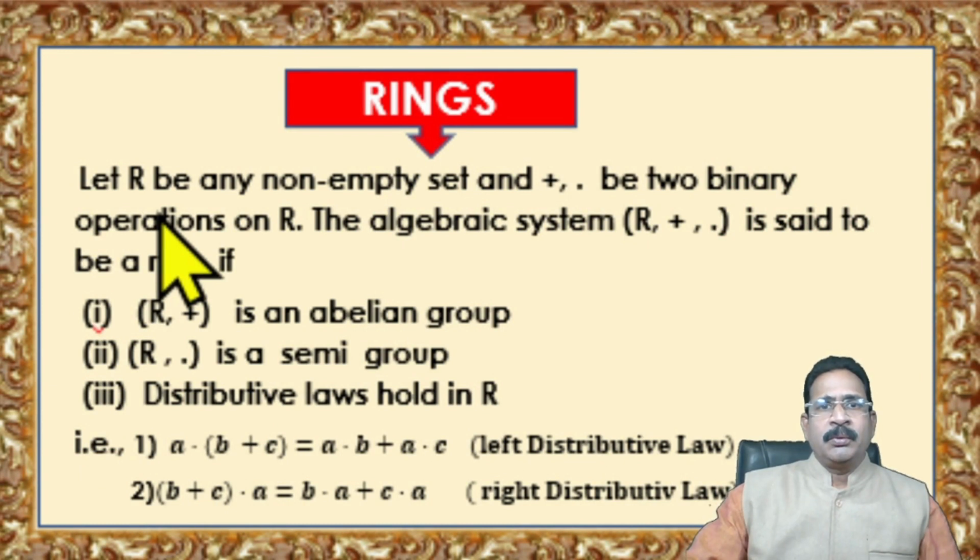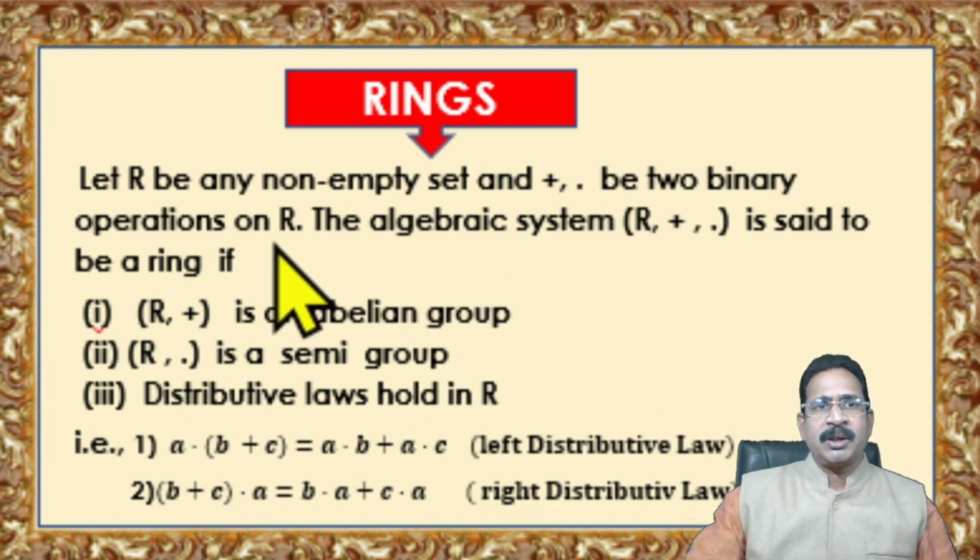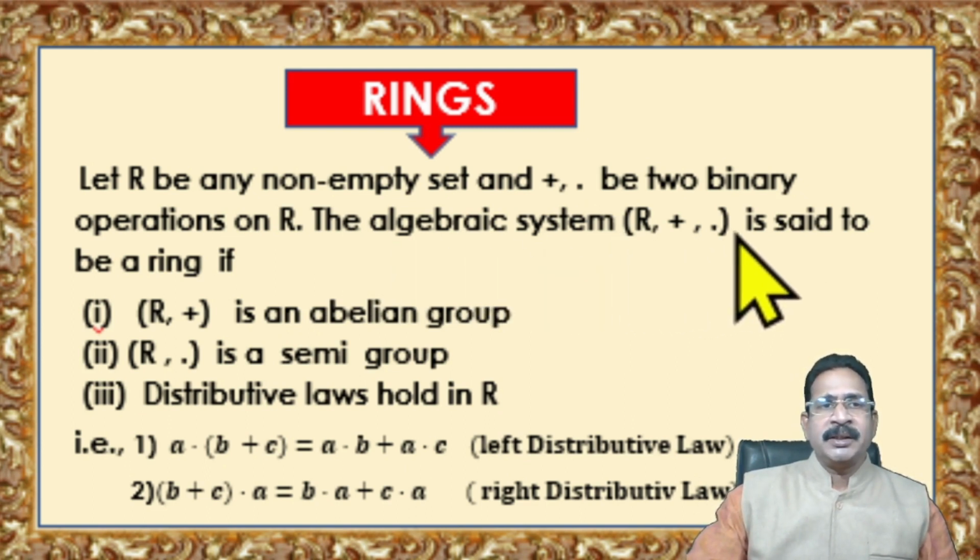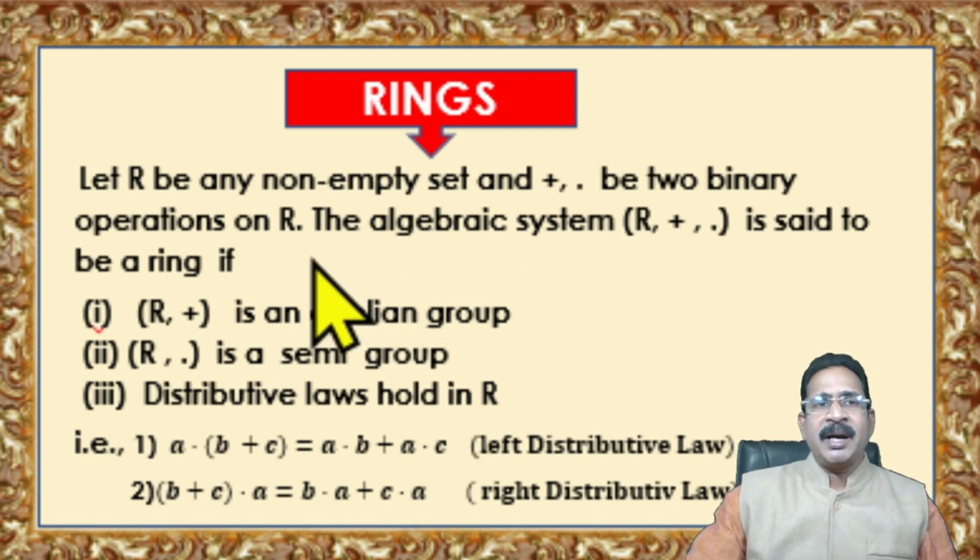Now we will define the ring concept. Let R be a non-empty set, and plus and dot, addition and multiplication, two binary operations on R. The algebraic system (R, +, ·) is said to be a ring if R satisfies the following conditions.